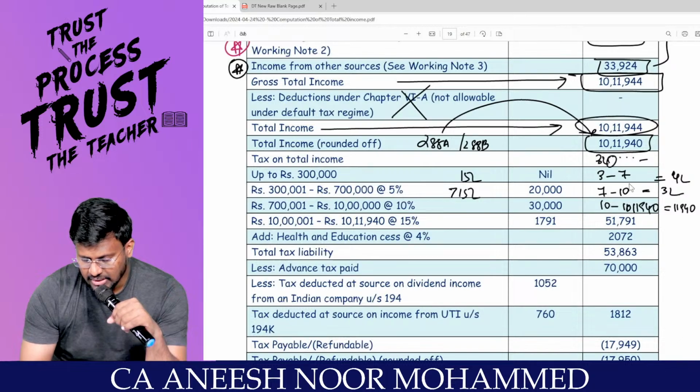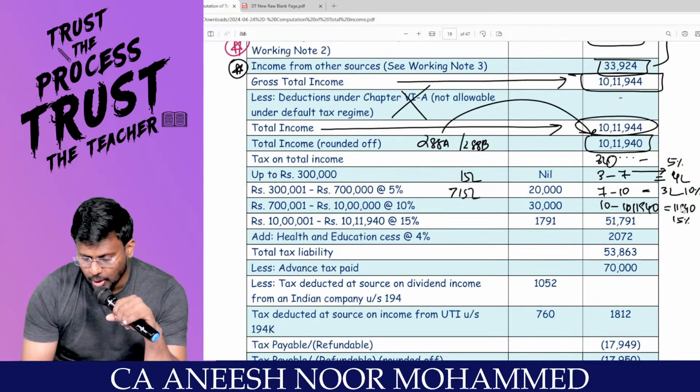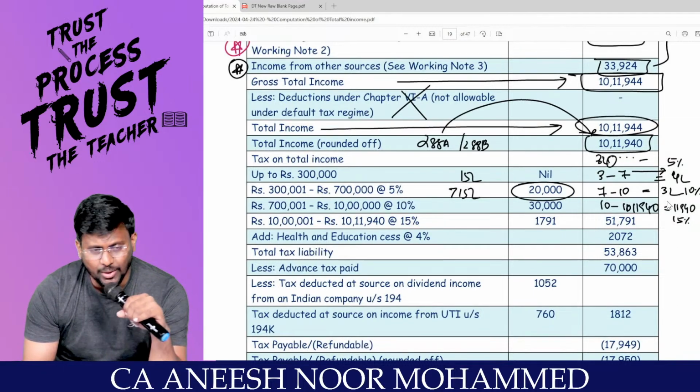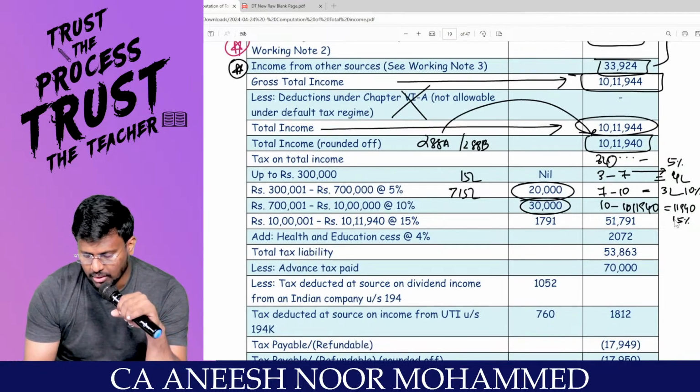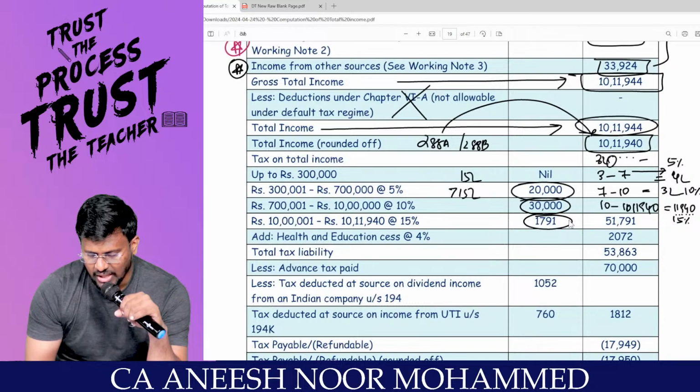Yes, sir. 3 lakh to 7 lakh 5%. 7 lakh to 10 lakh 10%. Above 10 lakhs, 15%. Am I right? 3 to 7 is 20,000. 7 to 10 is 30,000. Then 11,940 into 15% comes to 1,791.